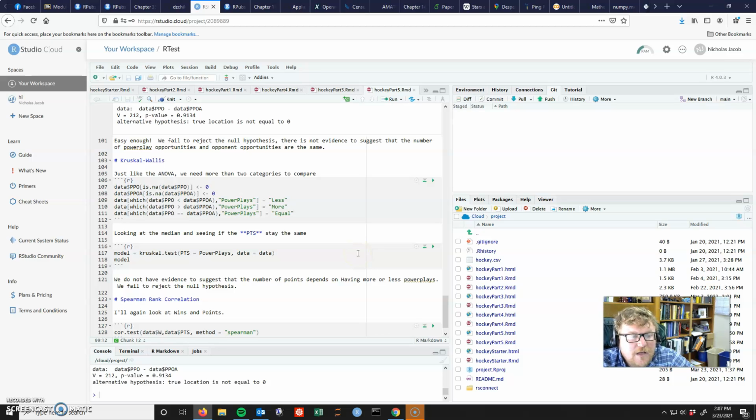Alright folks, let's finish this up then. Two more tests that I want to run through here. Next test is the Kruskal test. Kruskal is the non-parametric equivalent to the ANOVA test.